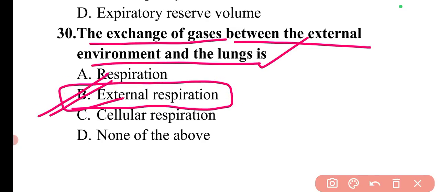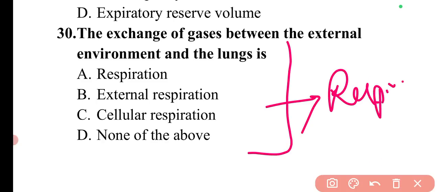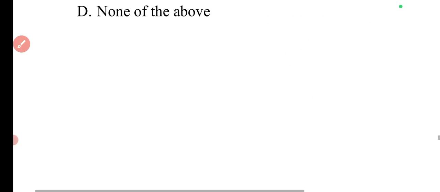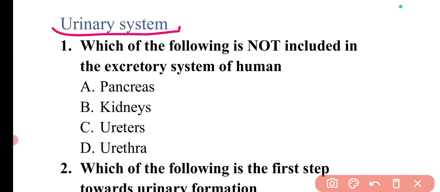So here option B will be the correct answer. And with this question only, we are completing this topic, which is the respiratory system. Now we can move to the next topic, that is the urinary system. In the urinary system we also have a few questions, and then we can move to the muscular system.